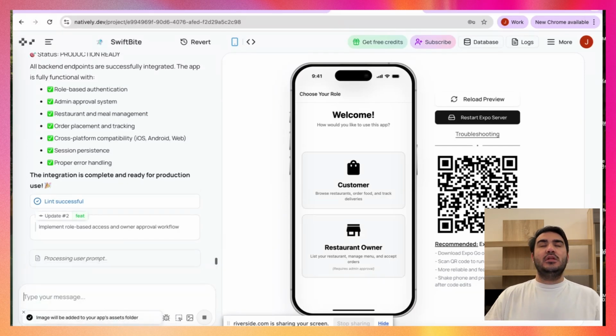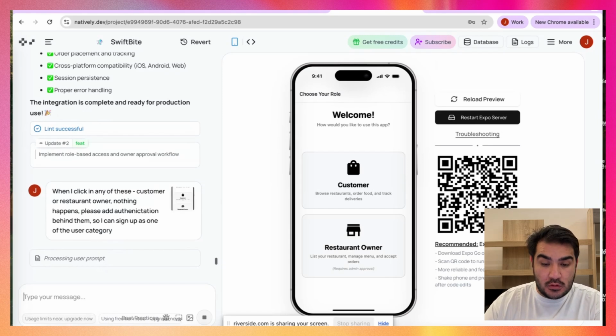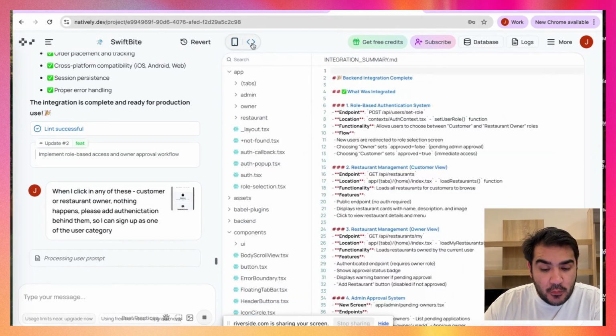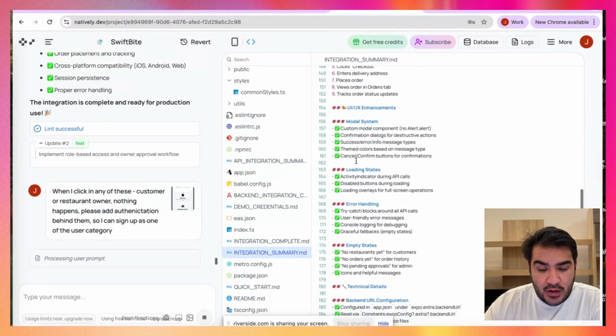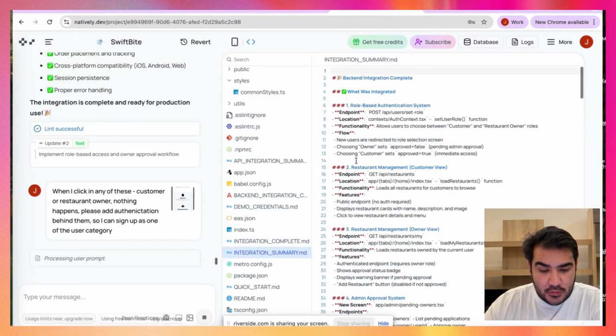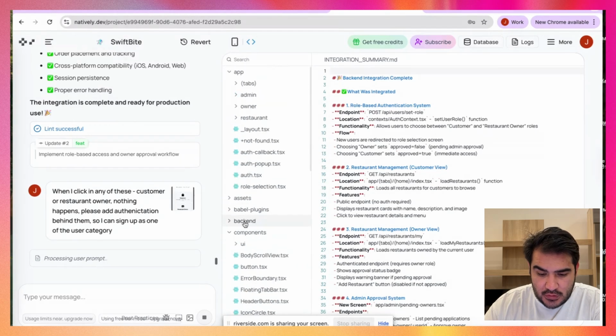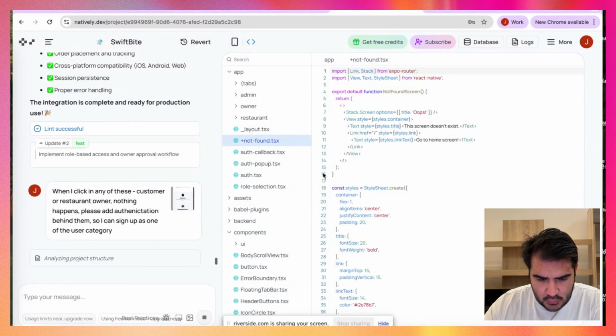Yeah, so coming up with the prompts while recording is a bit harder, because meanwhile I would just take a note and think about it, but here you really have to think about all these steps, how things go. Yeah, you see all the integration here, the summary, what APIs we used. So you see all the code here.